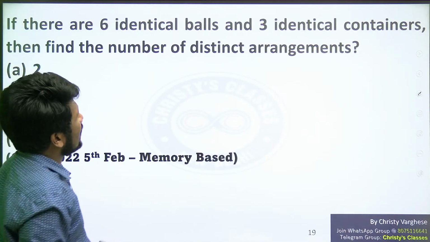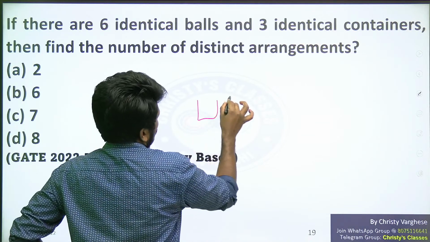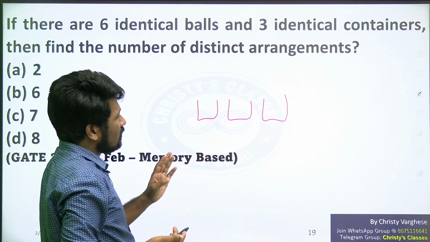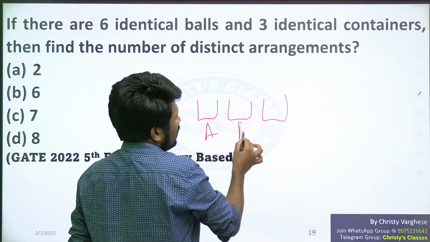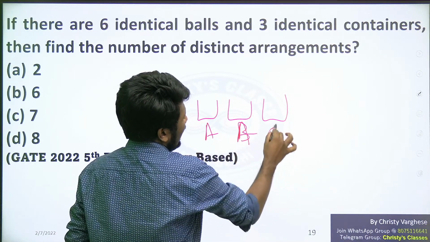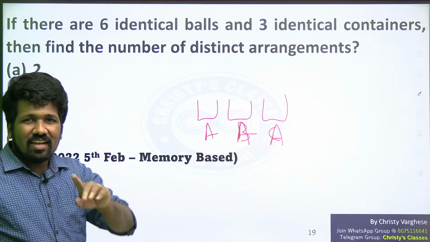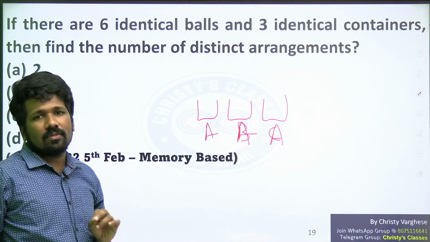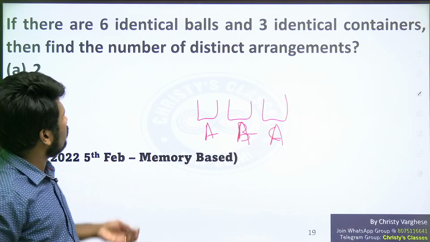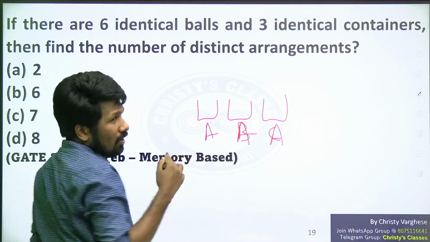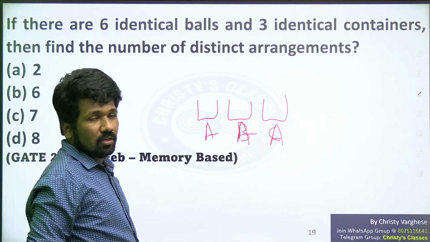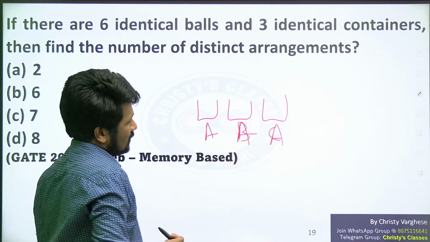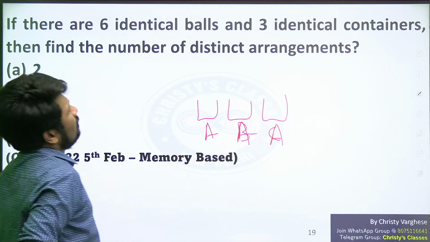Here there are 6 identical balls and 3 identical containers. All the 3 containers are same, identical. That means you cannot consider them as A, B, C. You have to consider them A itself. It looks alike. Like the previous question, 3 green balls, that is same. We cannot distinguish them. Same way the 6 identical balls, you cannot take A, B, C, D, E, F. If first ball is B, all balls are B, B, B, B, B, B. That is the 6 balls we can say. That identical word is very important.